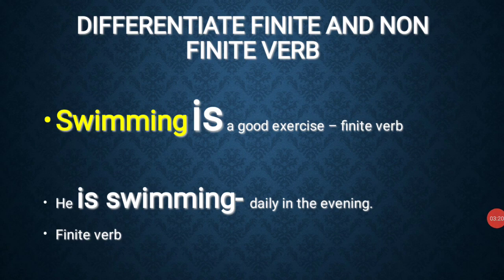But not in the first sentence. Swimming is not showing any tense. That is acting as a noun. So it is a non-finite verb. In the first sentence, is, a be form verb, is a finite verb. In the second sentence, is swimming is the finite verb because it shows the tense of the action. It is in the present continuous tense. That is why it is a finite verb. So you might have got some understanding of differentiating the finite verb and the non-finite verb. We will learn it in detail.